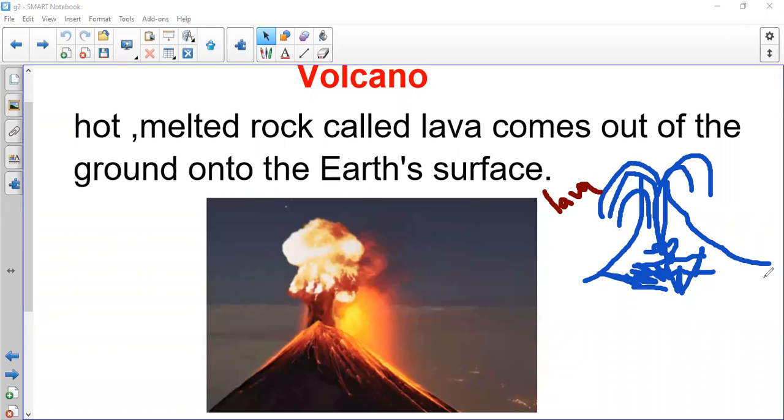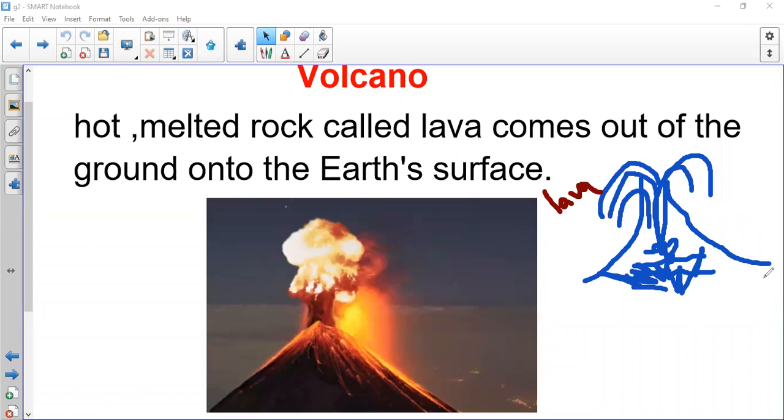Okay, so what is a volcano? Volcano: hot melted rocks come out of the ground, and we call it lava.